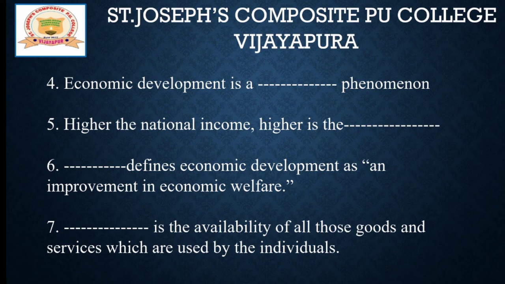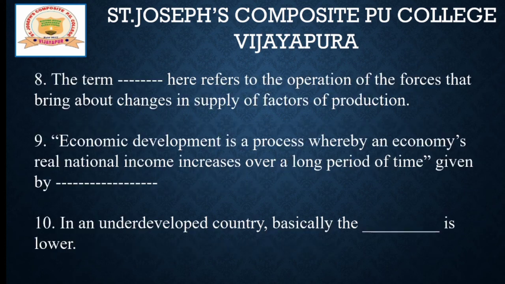Question number 6, dash defines economic development as an improvement in economic welfare. Seventh one, dash is the availability of all those goods and services which are used by the individuals.